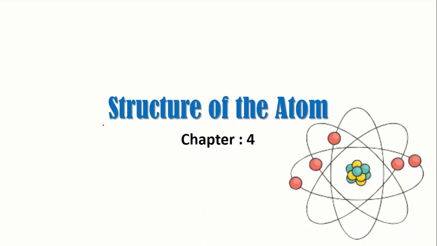One of the first indications that atoms are divisible comes from the study of static electricity. Static electricity means that if any body is electrically charged, but that charge is not moving, it will move only when that body comes in contact with another body.